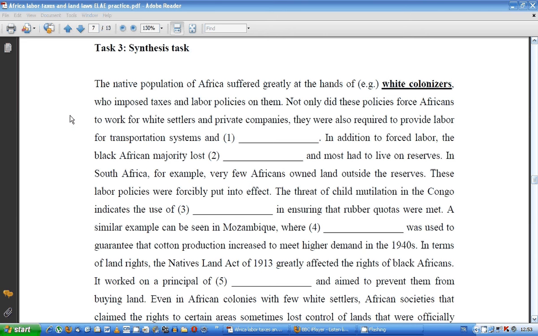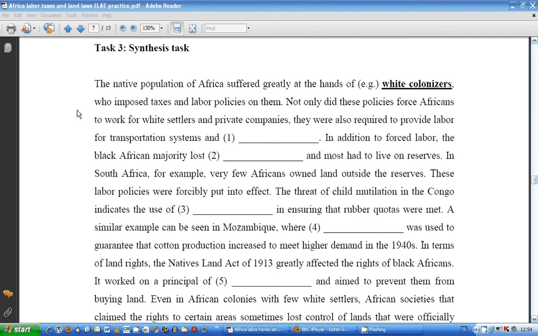Okay, let's finish up here with task number 3, which is the synthesis task, which requires you to find information from both of the texts. And as I've mentioned before, a good way of approaching this task is to take a look through it before you start tasks 1 and 2, and try and work out which text the specific information is coming from. So when you're reading carefully to try and find the answers to tasks 1 and 2, always try and have this synthesis task in mind as well.